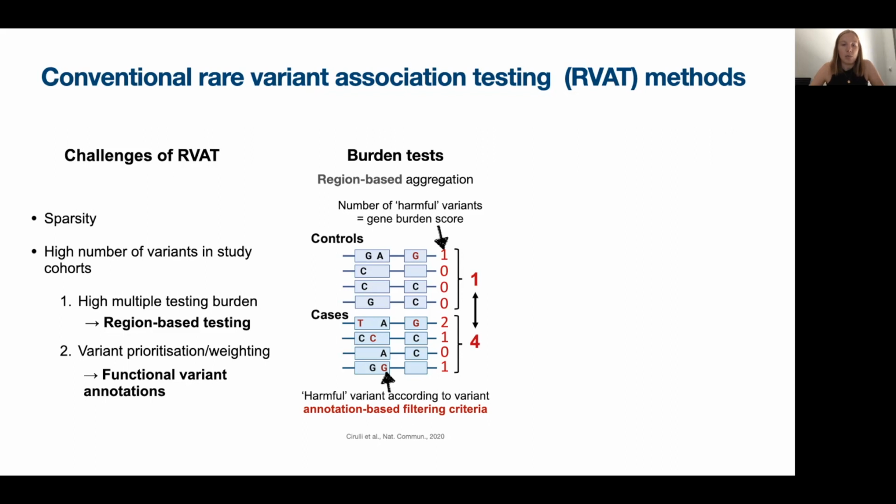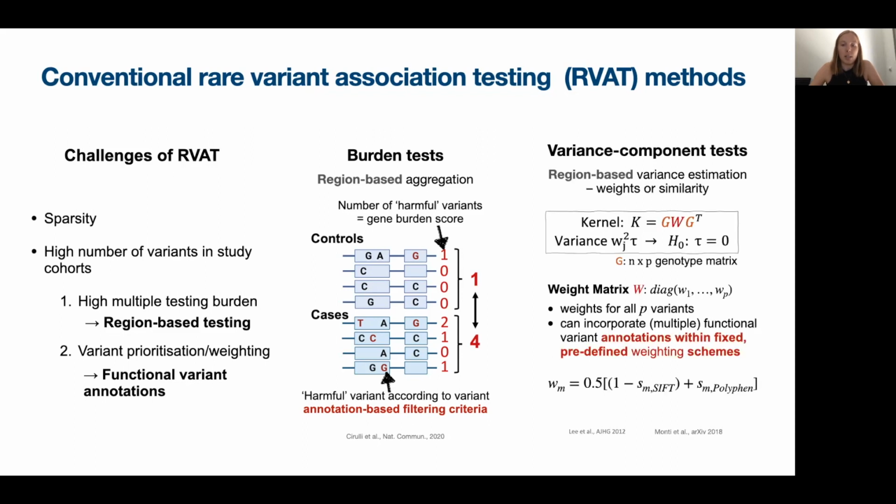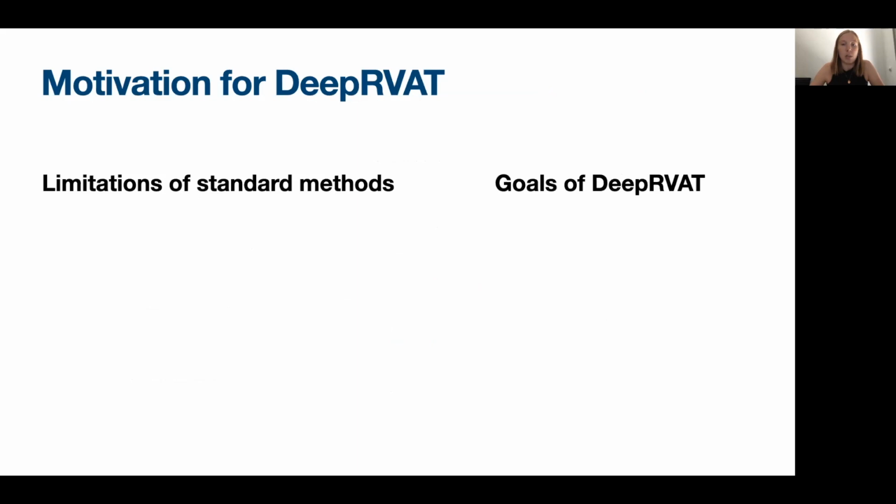More sophisticated variance component or kernel-based tests perform region-based variance estimation, where the weight matrix allows to consider variant-specific effects as some fixed combination of functional variant annotation scores. Still, these conventional methods suffer from some critical limitations, which we aim to address with our DeepRVAT framework.